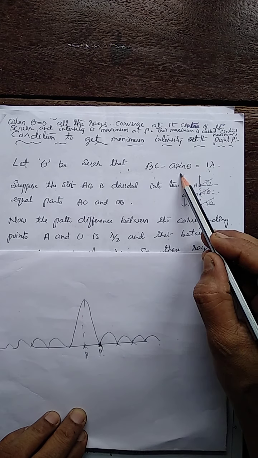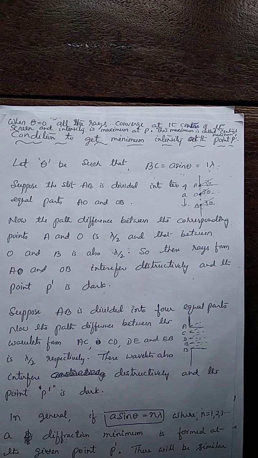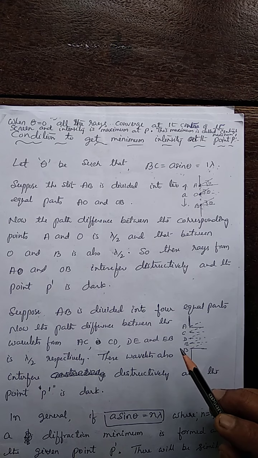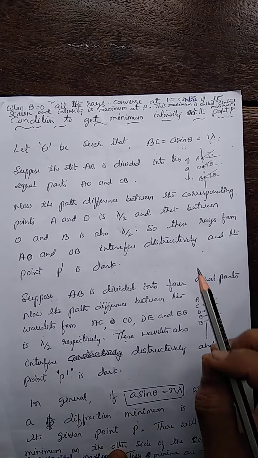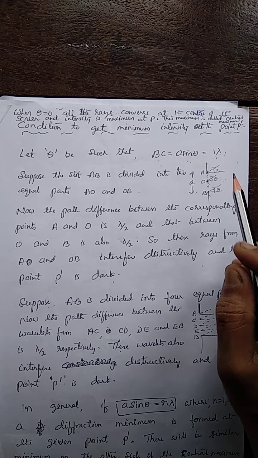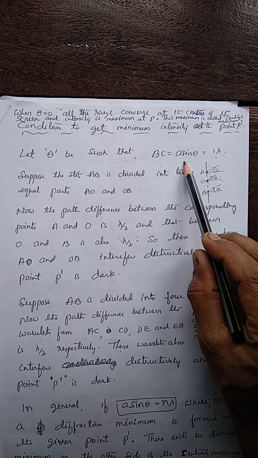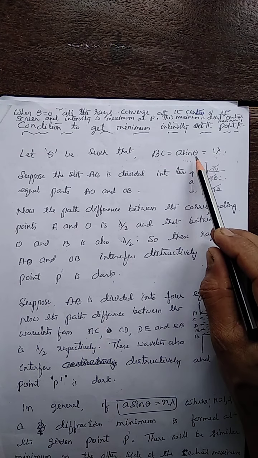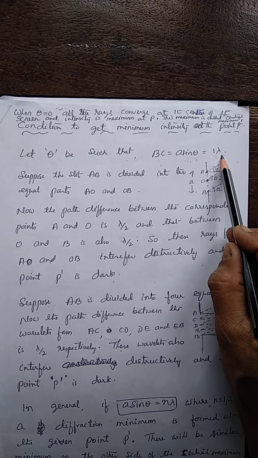What's the condition? A sin theta equal to 1 lambda. Suppose the point P dash is such that theta makes A sin theta equal to 2 lambda. Now what happens?